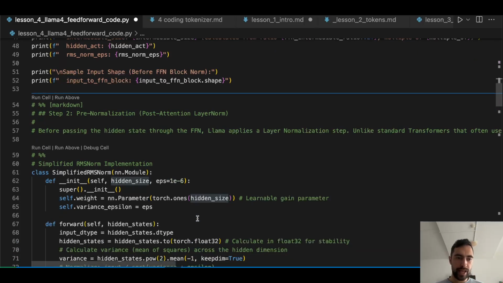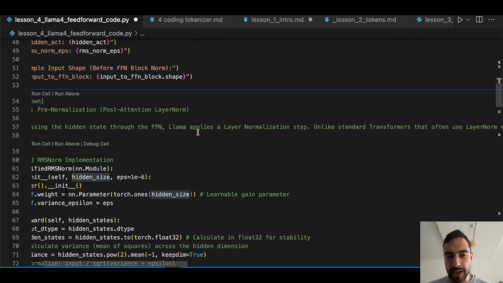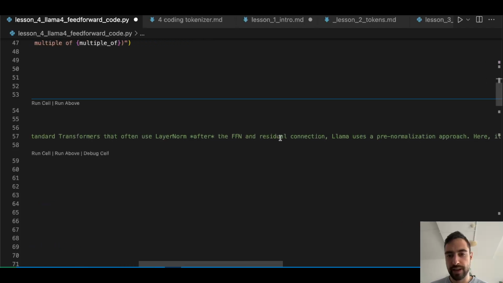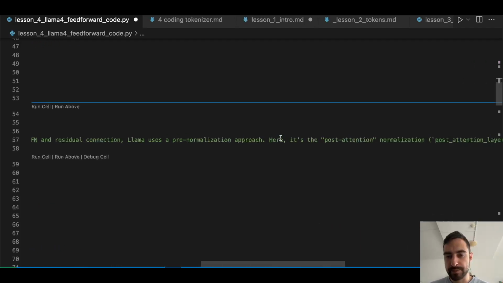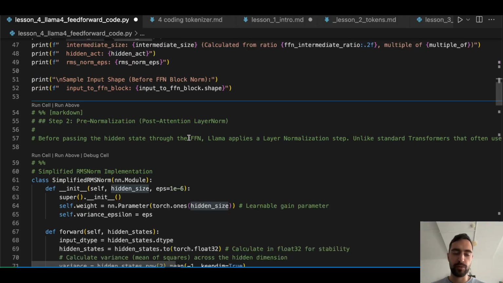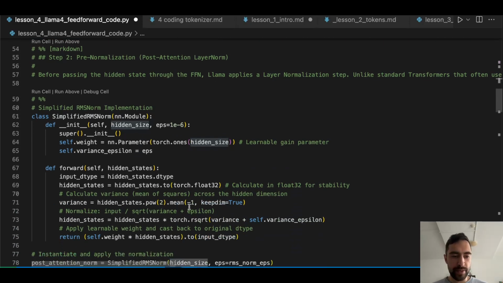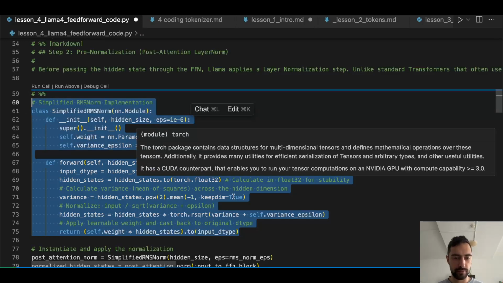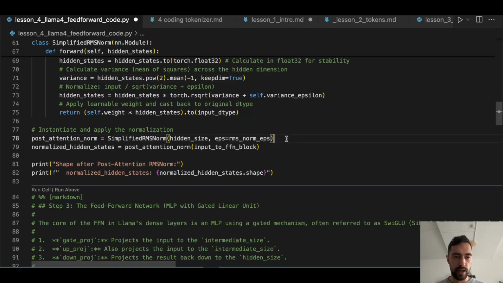And then, before passing the hidden state through the FFN, Llama applies a layer normalization step, unlike the standard transformer that often uses layer norm after the FFN. I already said this, but this is what all of the LLMs are doing now: normalization before attention and before FFN. So that's going to be the same as we did earlier, just RMS norm. And so we pass that and we get normalized hidden states.